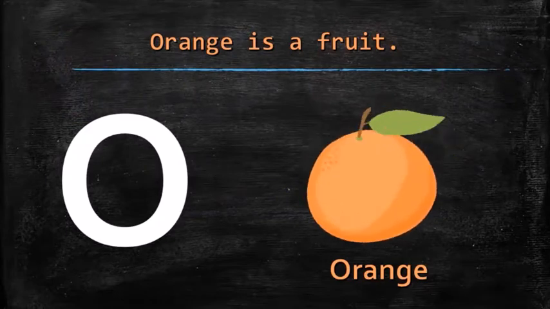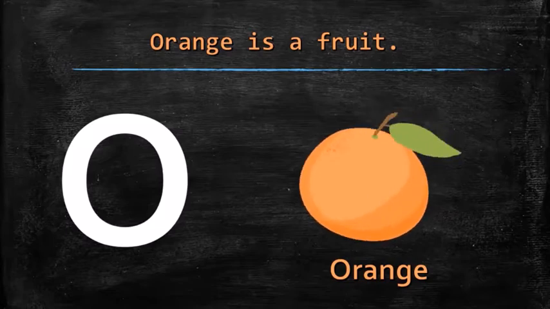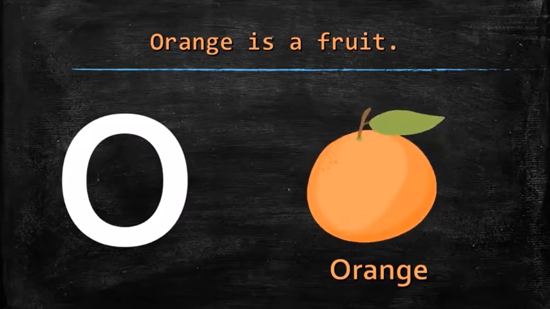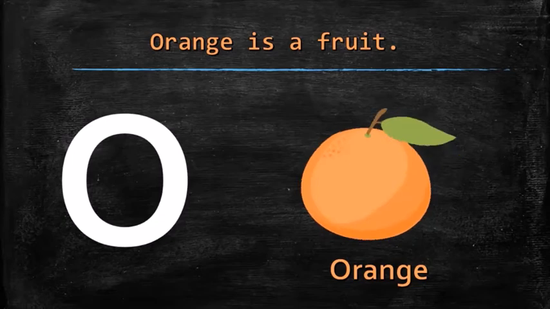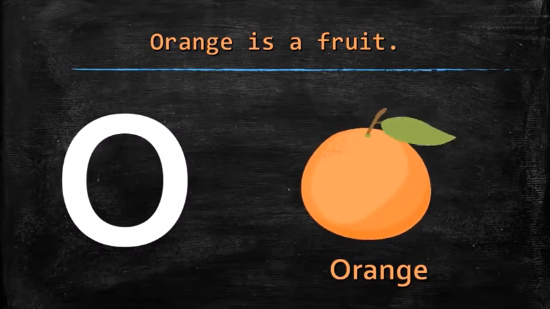O for orange. Orange is a fruit. And orange is also a color. O for orange.